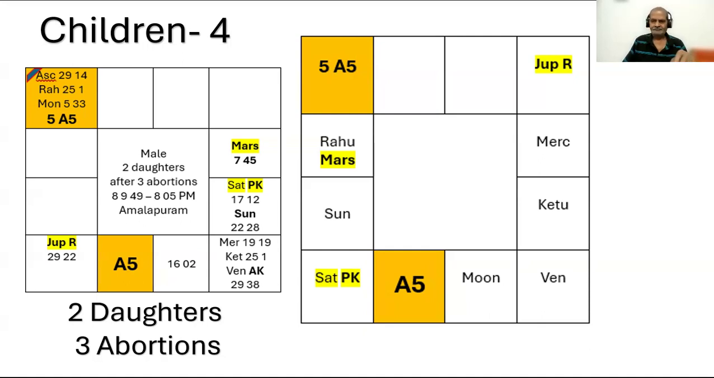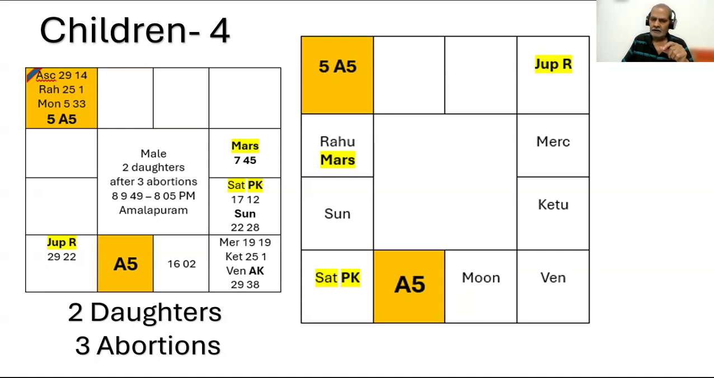And you see this A5 is Scorpio, an even sign. Fifth from A5 is Pisces, again an even sign. So both these houses are vacant. Lord of A5, who is the Lord of A5? Mars. Mars is in Aquarius with Rahu. And Lord of fifth from A5, Jupiter, is in Gemini.